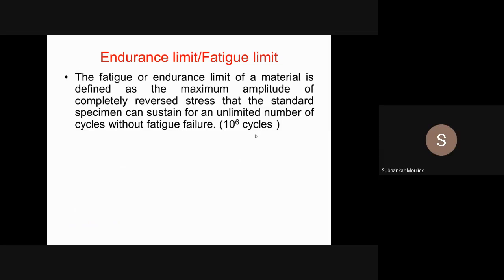Yes, sir. That means if a component has been rotated for 10 to the power 6 cycles, that means that component has achieved the maximum fatigue limit. After 10 to the power 6 cycles, you cannot use that component; you have to change the component. Fine. So this is the endurance limit or fatigue limit.